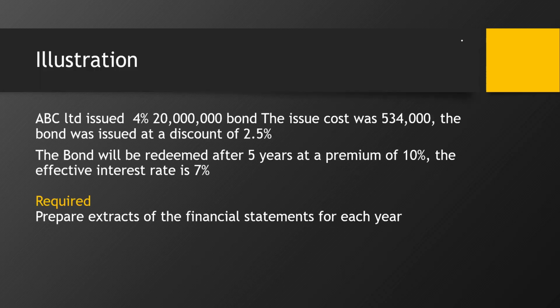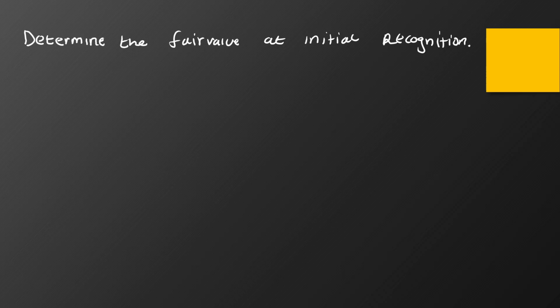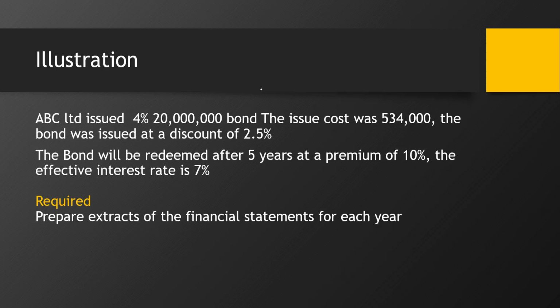Going back, that bond is a 20 million shilling bond. That is the nominal value. The nominal value is 20 million.